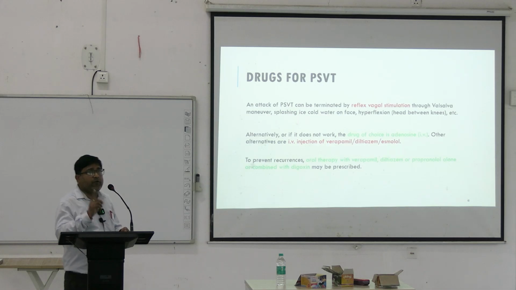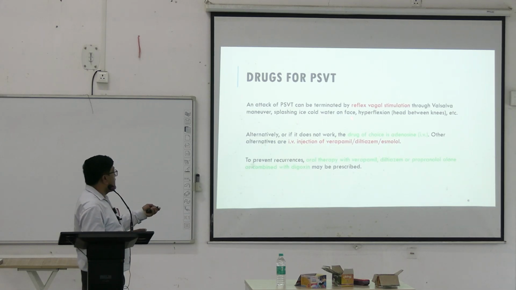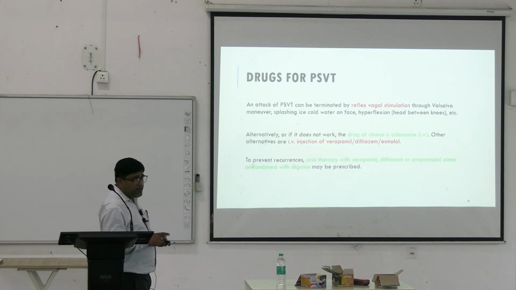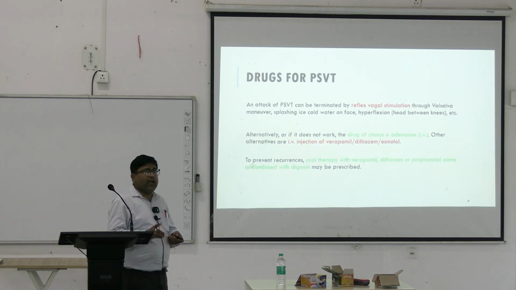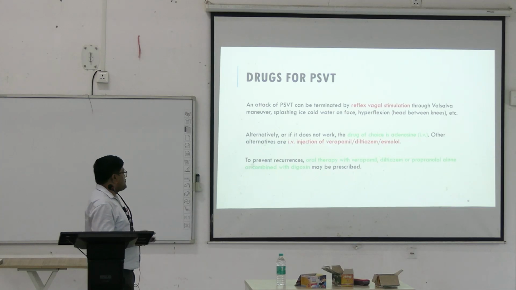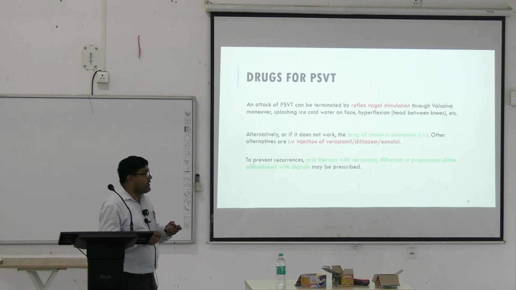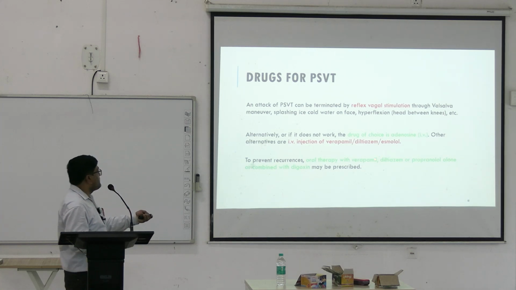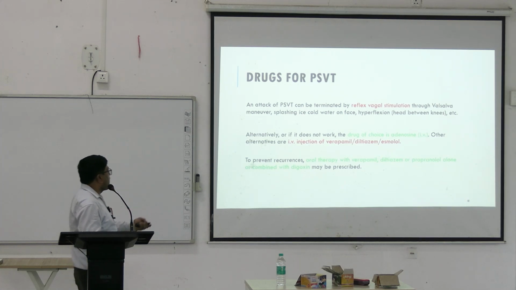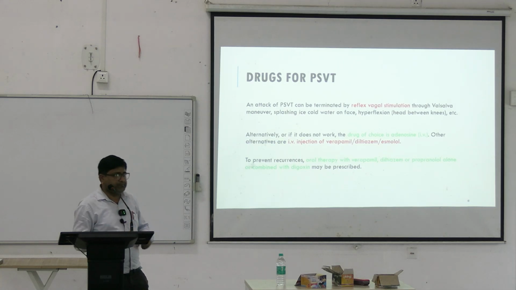When the non-pharmacological measures are not effective, we go for pharmacological treatment and the drug of choice is adenosine, while class 4 anti-arrhythmic drugs can be used and esmolol can be used. When the patient of PSVT has been treated, to maintain the sinus rhythm, oral therapy with Verapamil, Diltiazem or Propranolol can be used, or they can be combined with digoxin also.